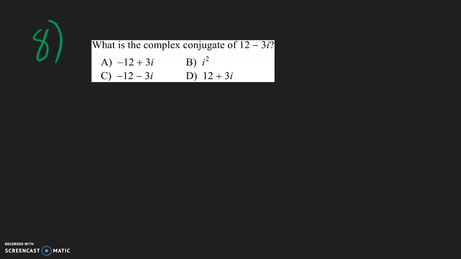Number 8 is looking for the complex conjugate. To find the complex conjugate, all you need to do is change the sign of the imaginary part. So you see this imaginary part is a negative 3i. That needs to change to a positive 3i. The real part stays the same. So that 12 stays a 12. 12 plus 3i, letter D.